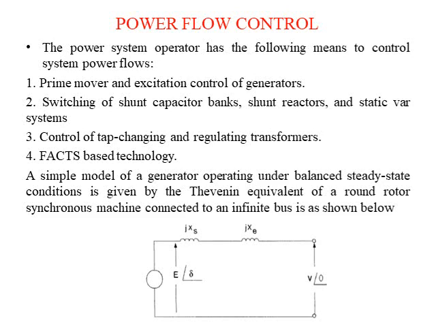So the generator is generating voltage E, or the excitation of the generator is represented by E, and the power angle is represented by del. V is the terminal voltage or output voltage of the generator, and the windings are represented by their reactance. We are going to consider only the positive sequence reactance.